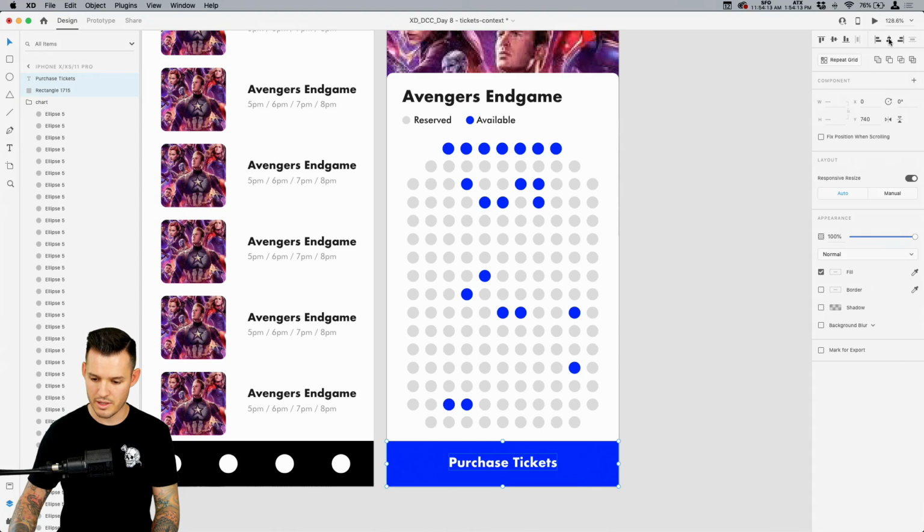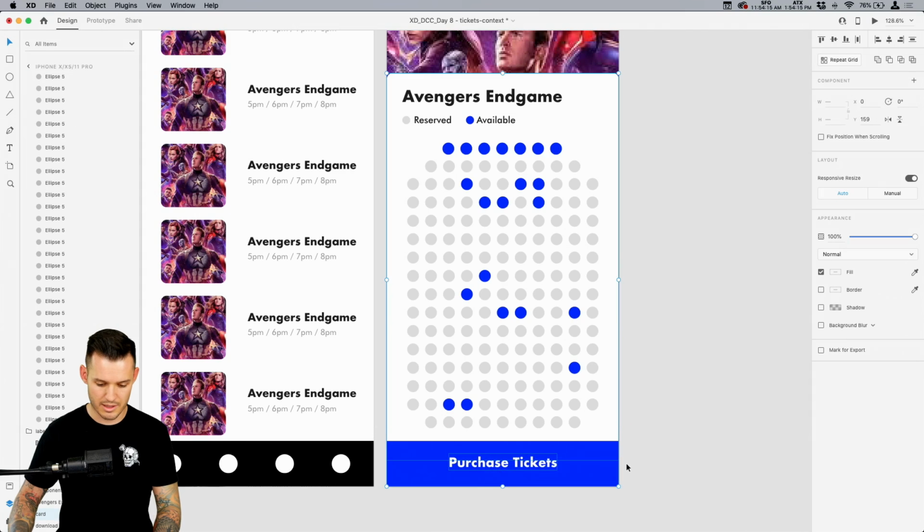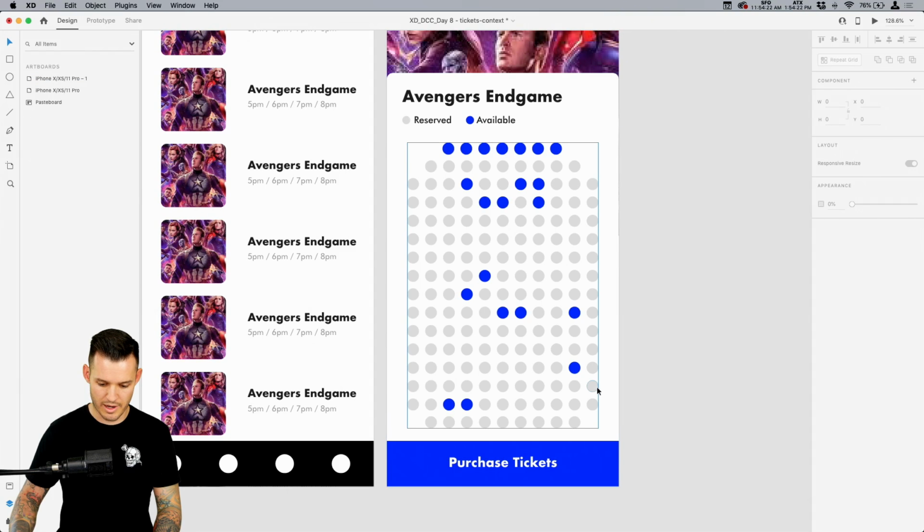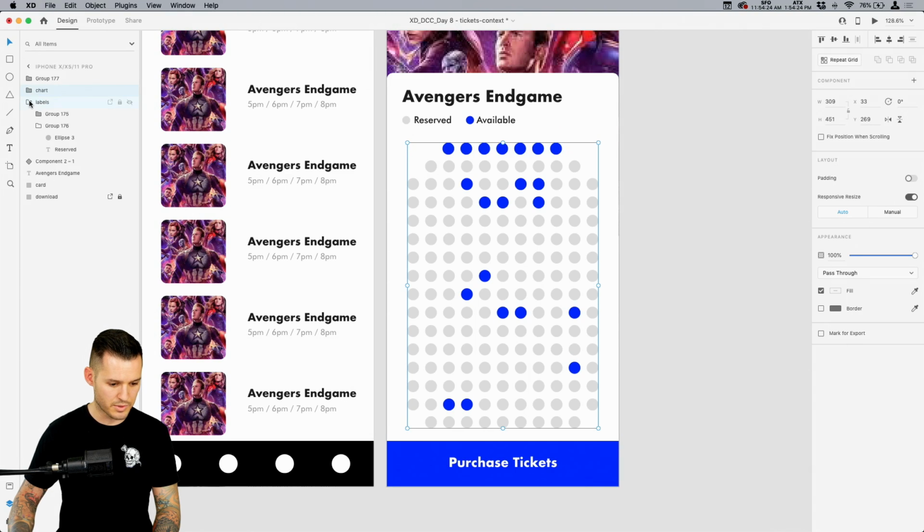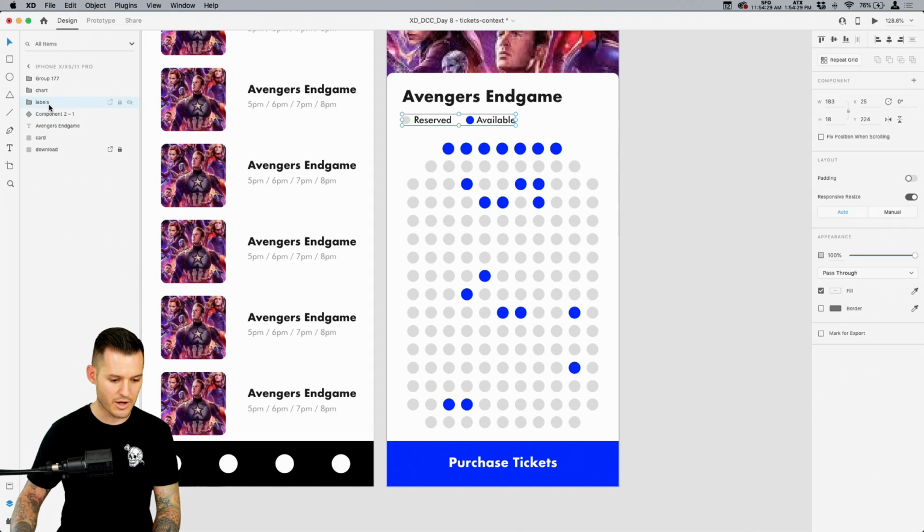Yeah, so we're just gonna align everything inside there. Let's make this our button. Okay, excuse me, boom, boom. I'm gonna group that together. We have our whole chart that's grouped together. You have your labels that are grouped together, and we have the other stuff. Now here's what we need to do. Labels, chart, and this is our button.